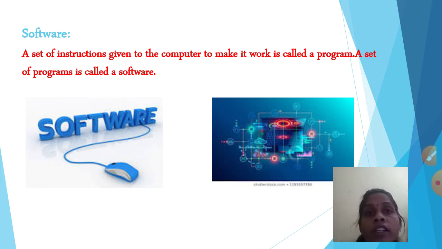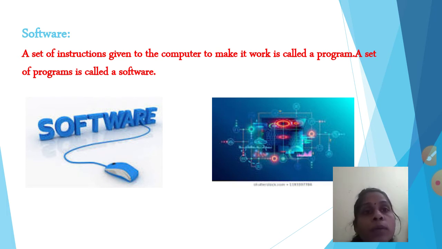So software is a set of instructions given to the computer to make it work, which is called a program. Some instructions are given to the computer on how to work. For example, the operating system, MS Word, and MS PowerPoint are software that we use. We install it in our computer so that it can work for us. Okay, that is your software.